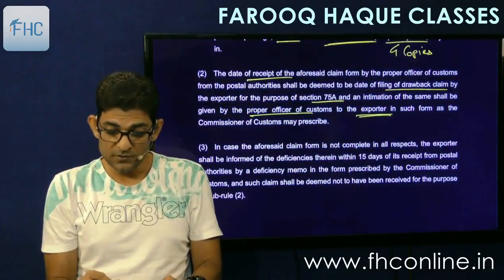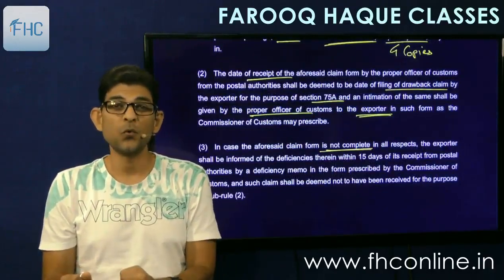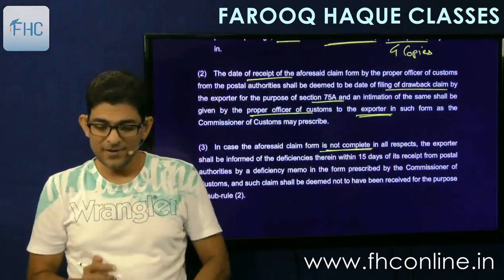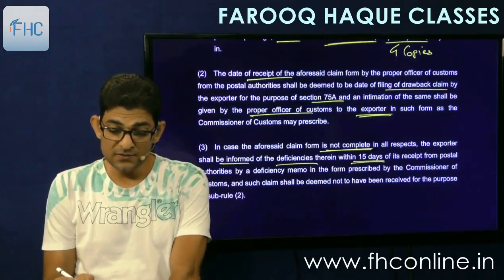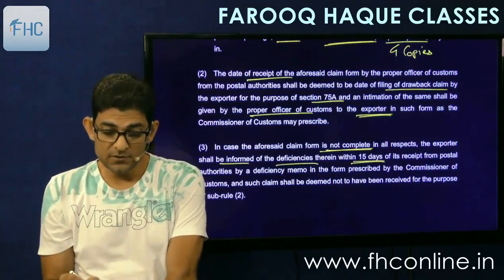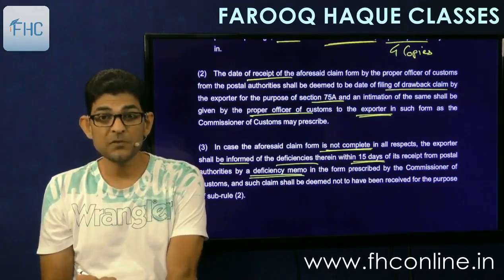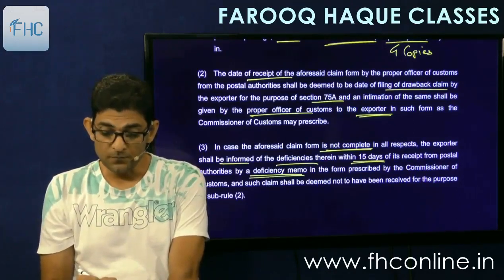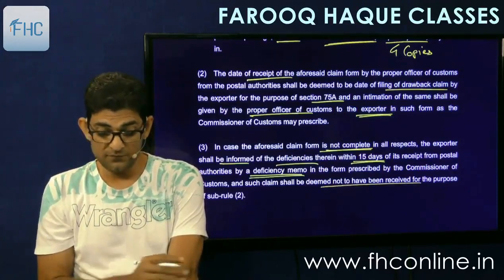Then in case the aforesaid claim form is not complete in all respects, the exporter shall be informed of the deficiencies within 15 days after its receipt from postal authorities by a deficiency memo. A deficiency memo will be sent to you in the prescribed form, and such claim shall be deemed not to have been received.